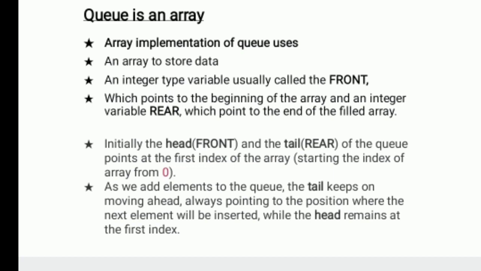For example, you can take a simple case. Initially, the head means the front, and the tail is the rear. Generally the front is known as the head, and the ending element is known as the tail.